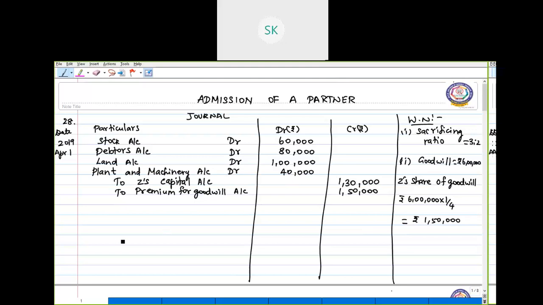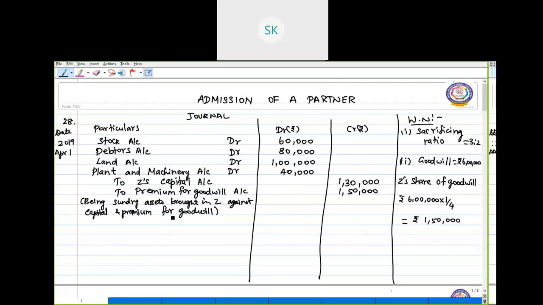Okay, so in narration we'll write: being sundry assets brought in by Z against capital and premium for goodwill.